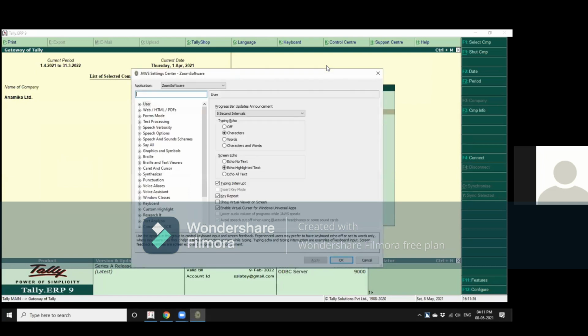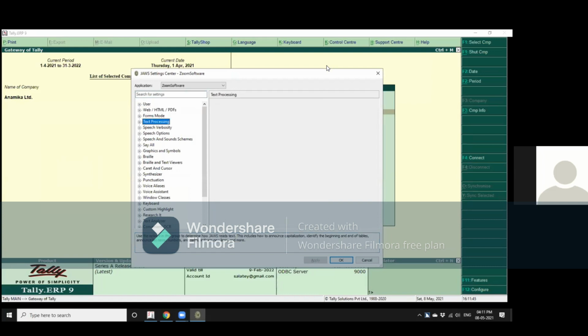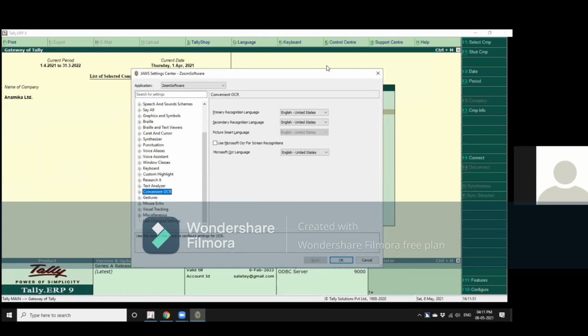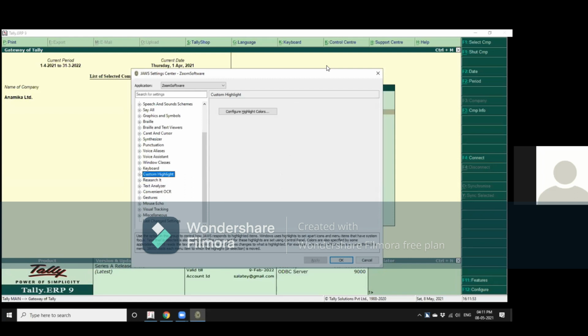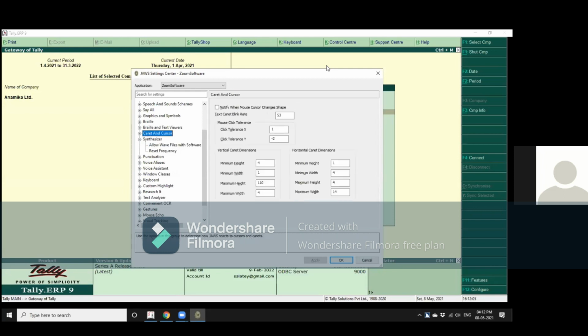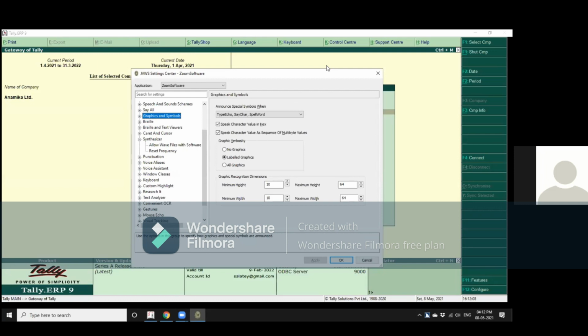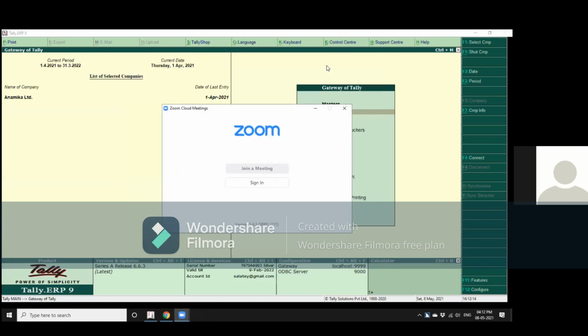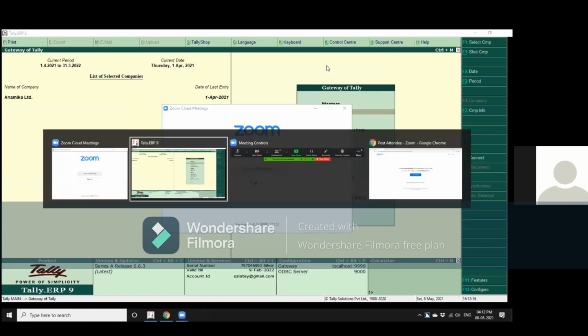Search box edit, Control plus E. JAWS Settings Center, keyboard, window classes, voice assistant, voice aliases, punctuation, synthesizer, graphics and symbols, say all, speech and cloud schemes, escape, cloud meeting, alt F4, Tally ERP.